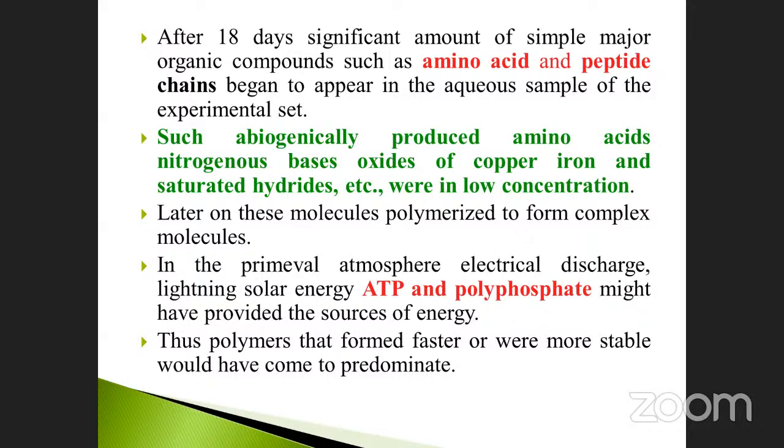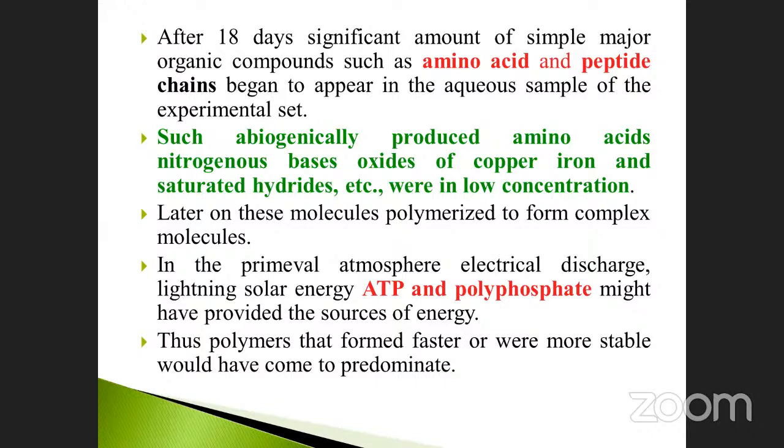Already we saw that, isn't it? As a result, simple molecules converted to complex molecules, called amino acids and peptides. They asked the question: the Urey-Miller experiment was conducted for how many days? 18 days. What will be the end product? Amino acids and peptide chains.